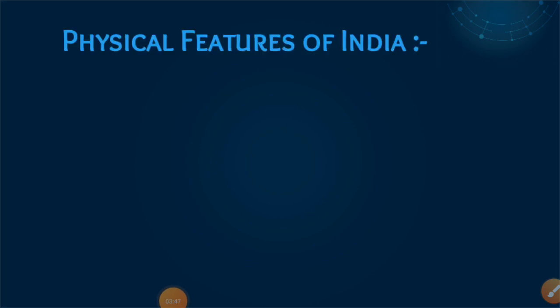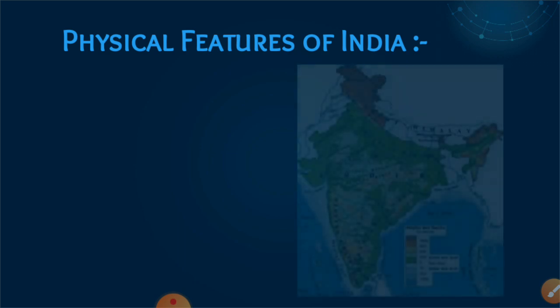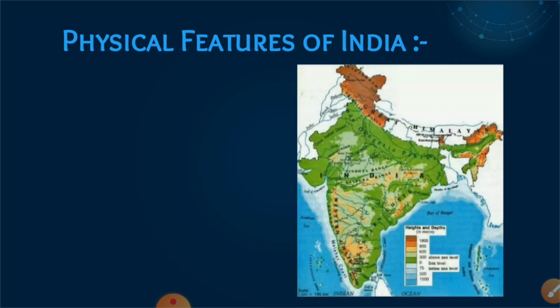So children, the geographical features of India include the physical and political features. Now we are going to learn about the physical features of India. This is the physical map of India. It has been shown in the textbook also.